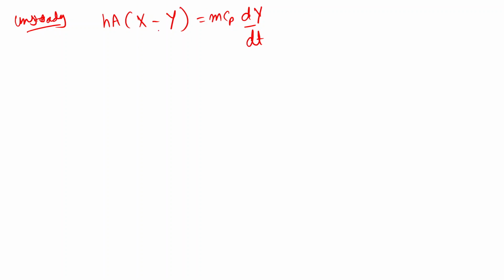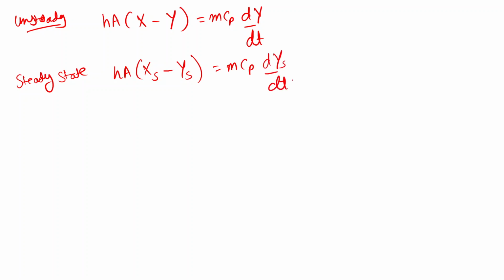This is the unsteady state balance, and if I have to write the steady state balance, we can write it as HA (xs minus ys) is equal to m Cp dys by dt. After some point of time these values will become constant: X will become constant at xs, and Y will become constant at ys.